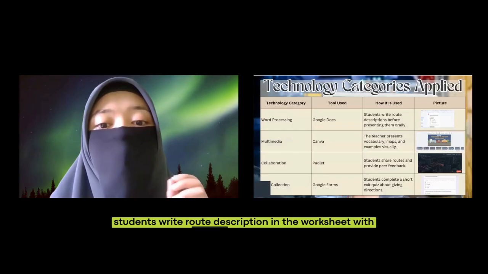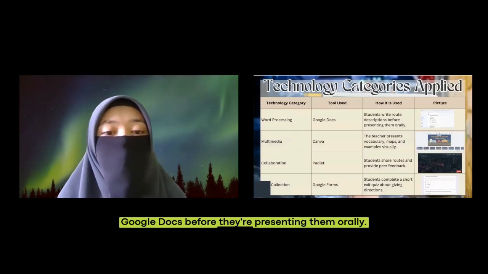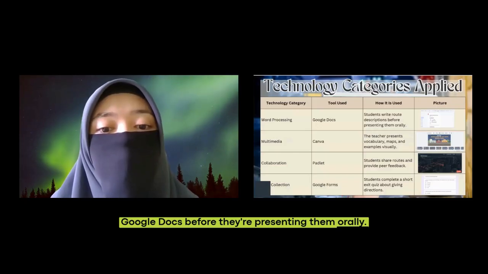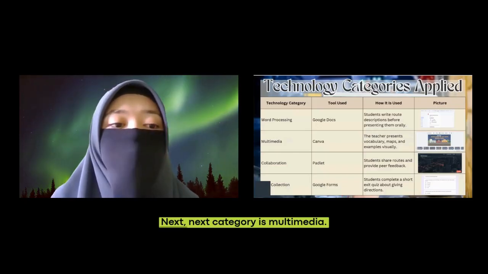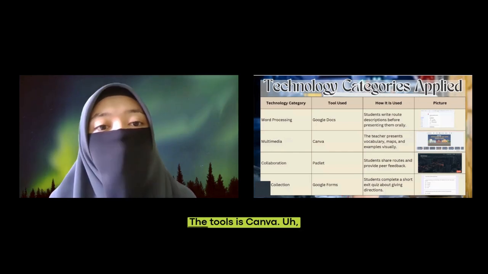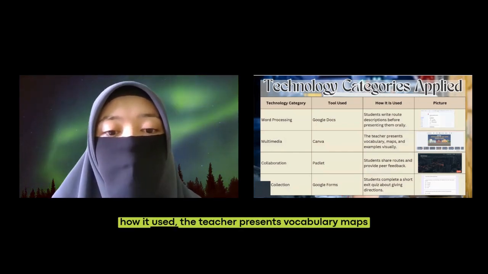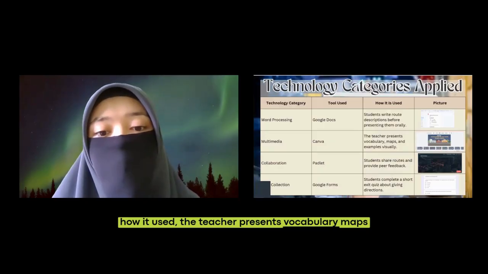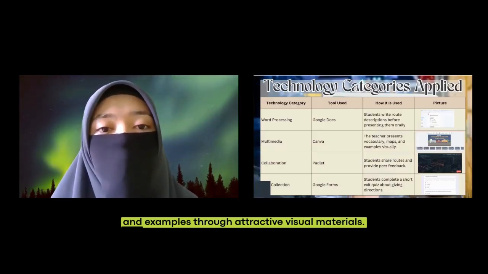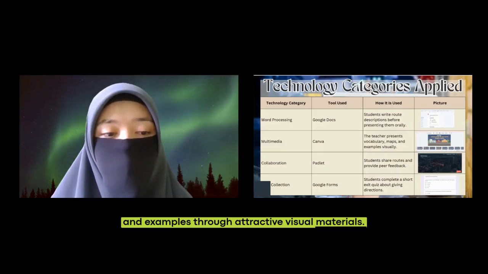Students write route descriptions in the worksheet with Google Docs before presenting them orally. Next category is multimedia. The tool is Canva. How is it used? The teacher presents vocabulary, maps, and examples through attractive visual materials.